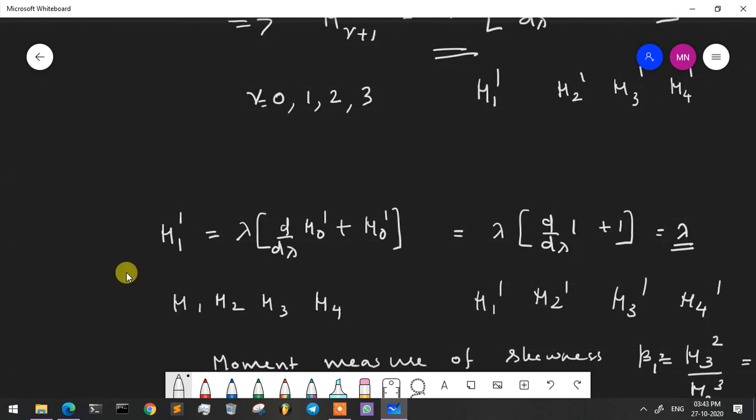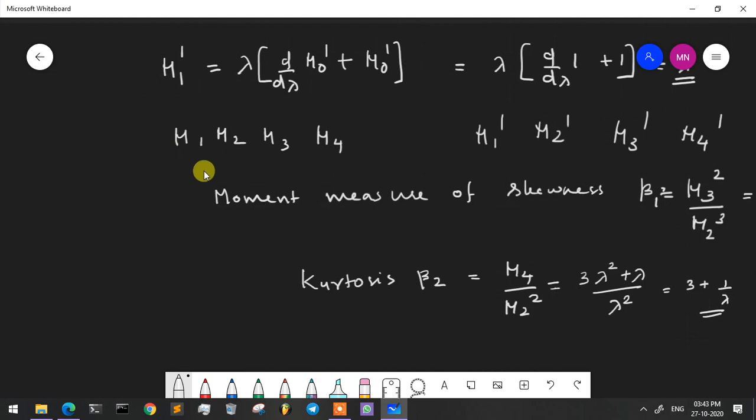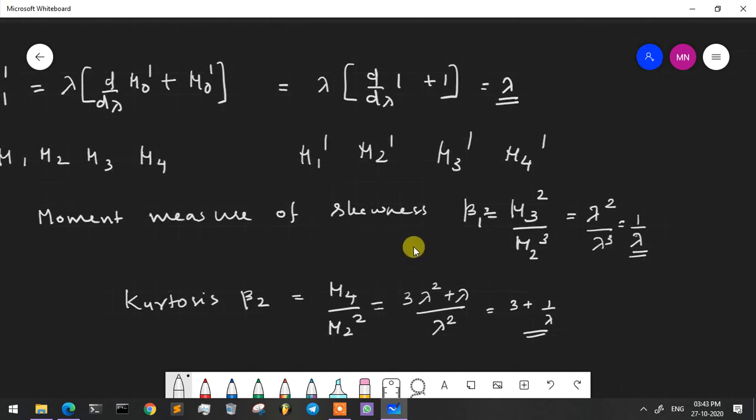One more thing, here we can obtain a measure of skewness, the moment measure of skewness, beta 1 is equal to mu 3 square by mu 2 cube, and mu 3 we obtained as lambda, so lambda square by lambda cube is equal to 1 by lambda.